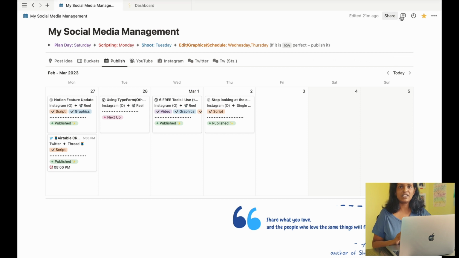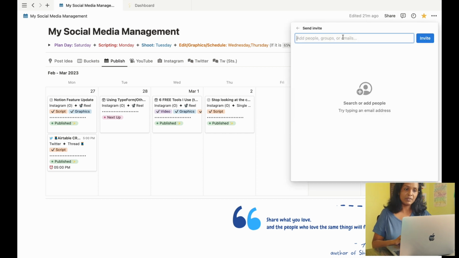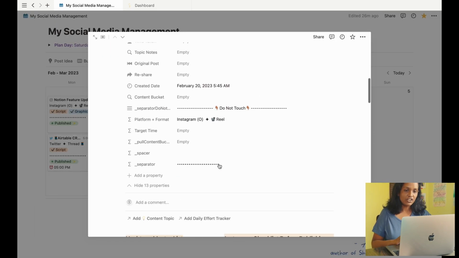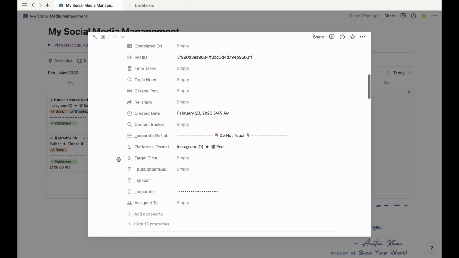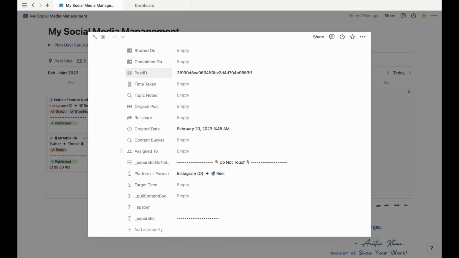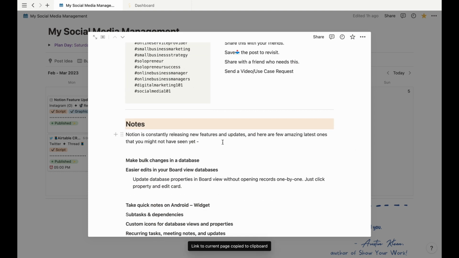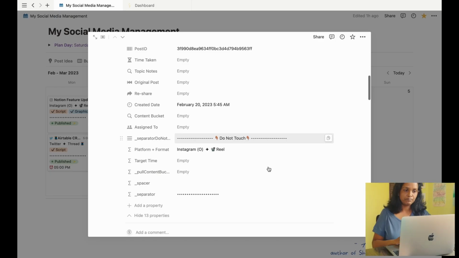You can also share the entire team space with a team member or even a specific page, and then you can collaborate on content pieces and assign them to one another. For that, you need to add a person property into the database table. You can also mention another team member within the page itself, bringing their attention to the exact point in the post draft. Notion is an excellent place for collaborative work to take place, so give it a try if you haven't.